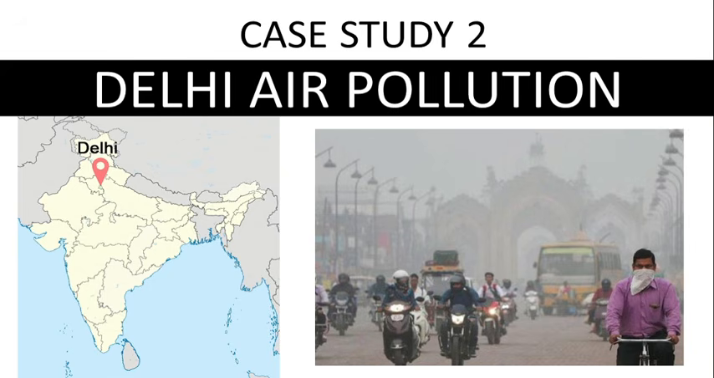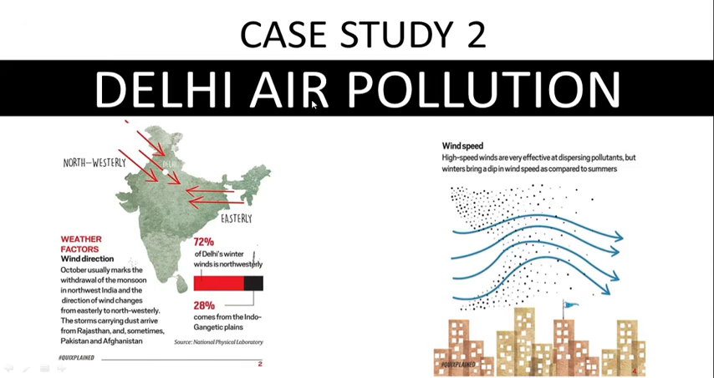Second case study is related to Delhi air pollution. Delhi city witnessed air pollution, and large amount of smog generally is present during the winter time period. So the amount of pollution load expands and it increases to a very high level, especially during winters. The reason why Delhi is so polluted in winter is because of northwesterly winds. So due to northwesterly winds, pollutants even from Afghanistan and Pakistan enter in Delhi city.